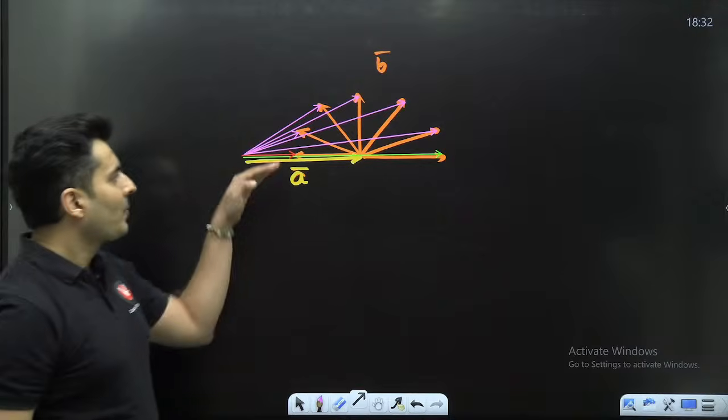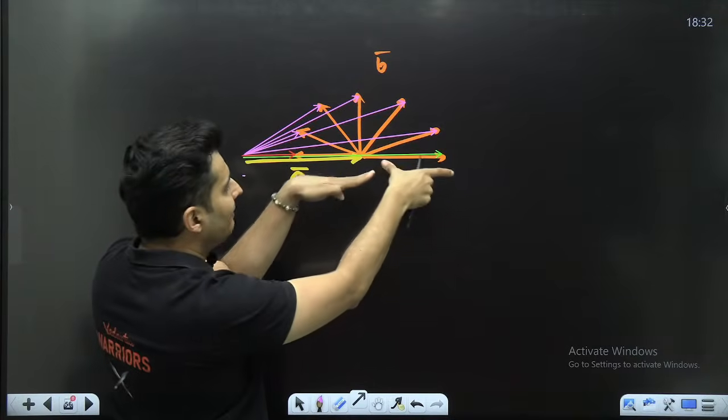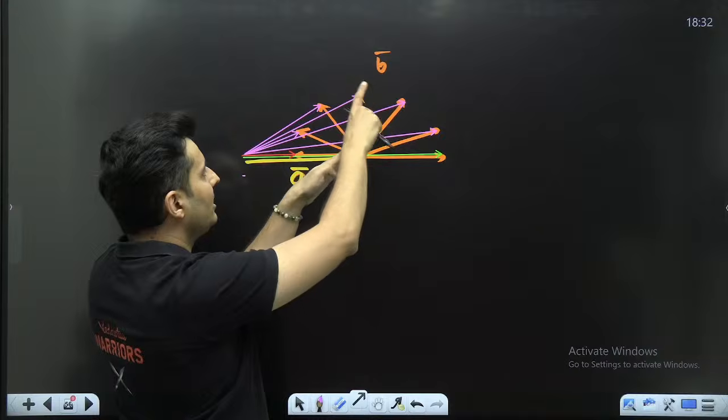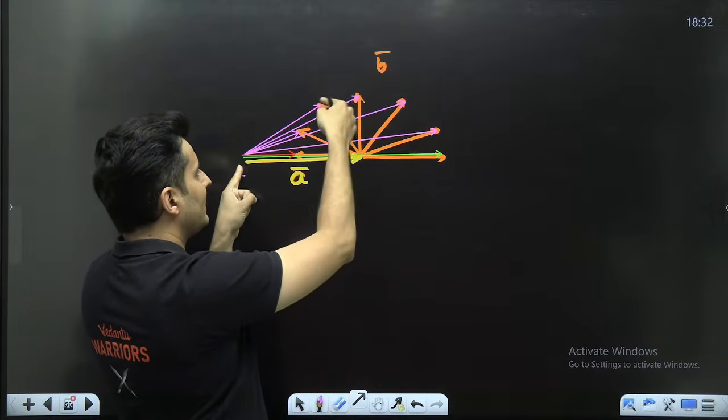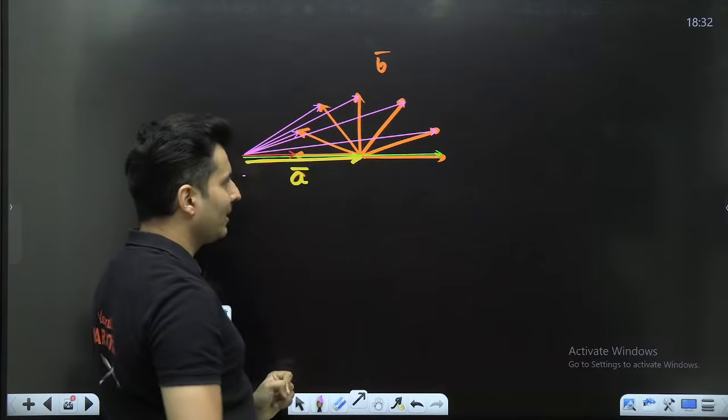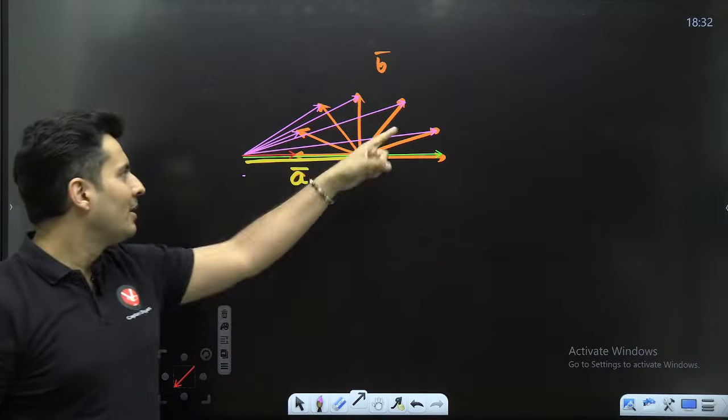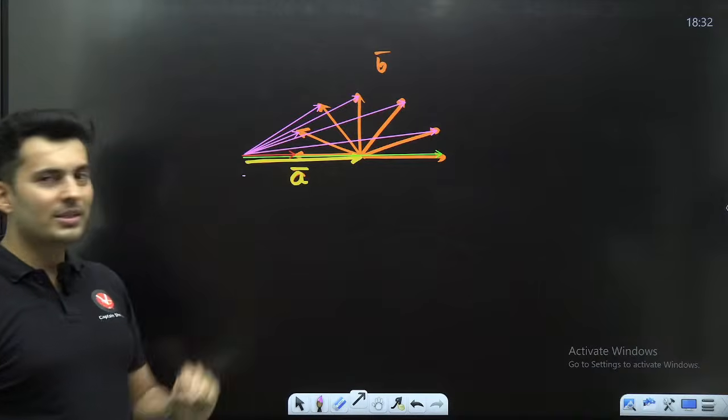So do you see the resultant as the vector B keeps on changing the angle? It is maximum here, it becomes less, and it becomes least over here, when A and B are perfectly opposite to each other.